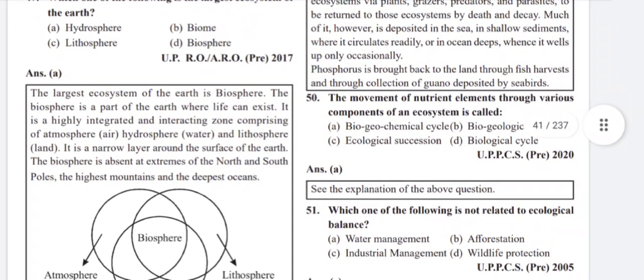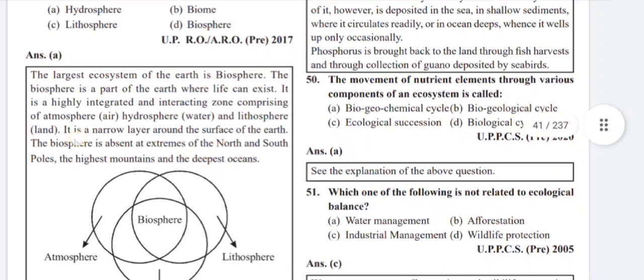Phosphorus is brought back to the land through fish harvest and through collection of the guano deposits by seabirds. The movement of nutrient elements through various compounds or components of an ecosystem is called a biogeochemical cycle.